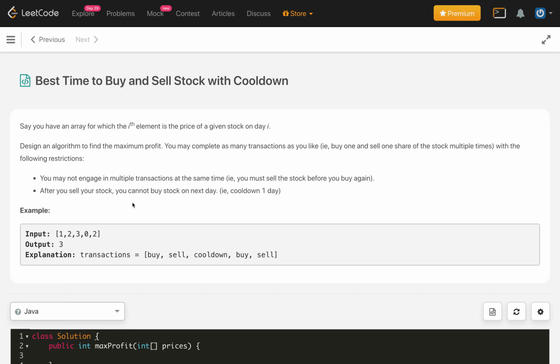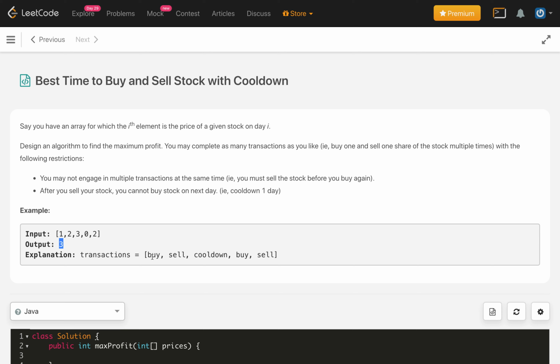And after you sell your stock, you cannot buy stock on the next day. So this is the cooldown. We have to wait for 1 day, and only then can we buy the stock again. So for this example, we have 1 2 3 0 2. The maximum profit that can be earned is 3.